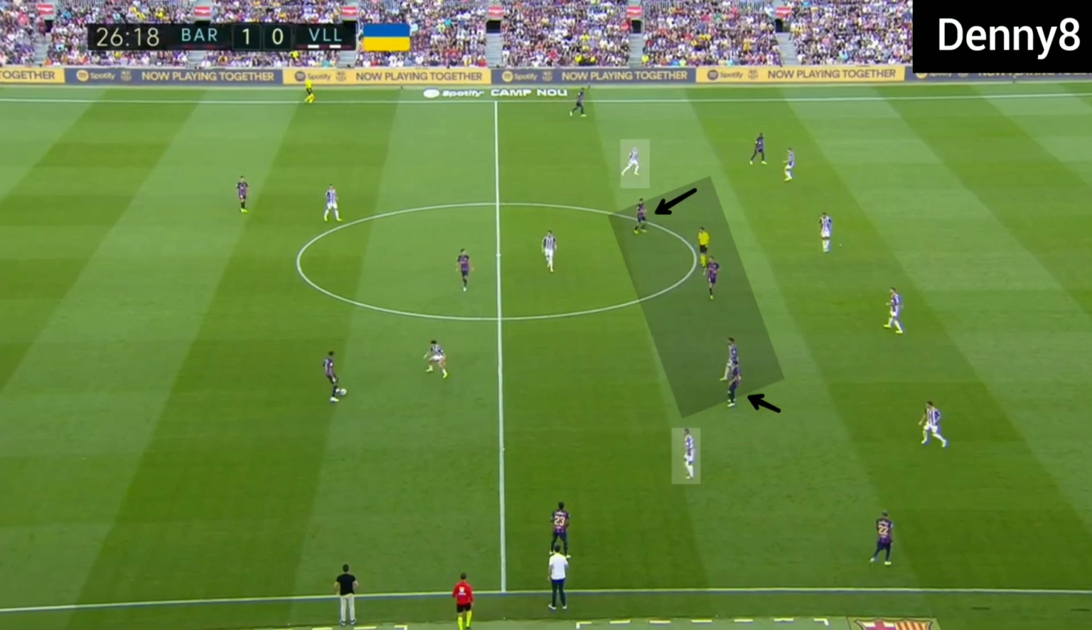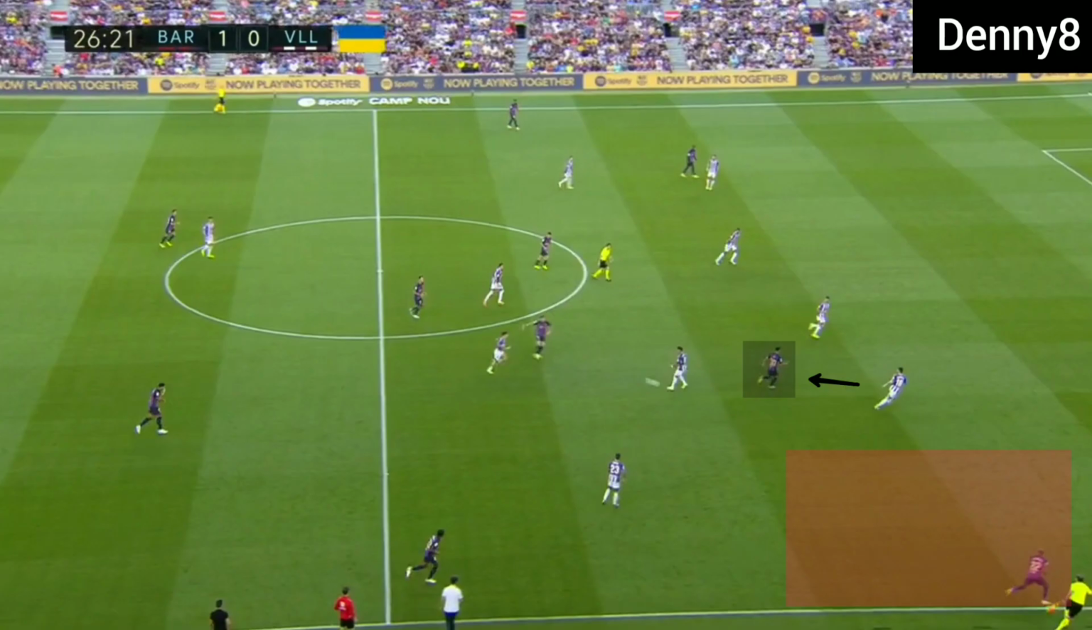Barca's offensive midfielders were drifting narrow and Lewandowski was stopping in. Because Valladolid's wide midfielders were too wide, Barca were centrally making a 3 versus 2 or 3 versus 1 situation. And when the transition happened, Gavi was ready to run out and he was dragging the left back, so Barca's right winger was free on the flank.